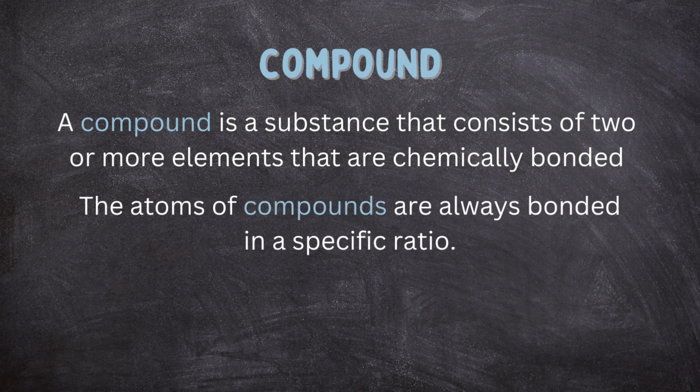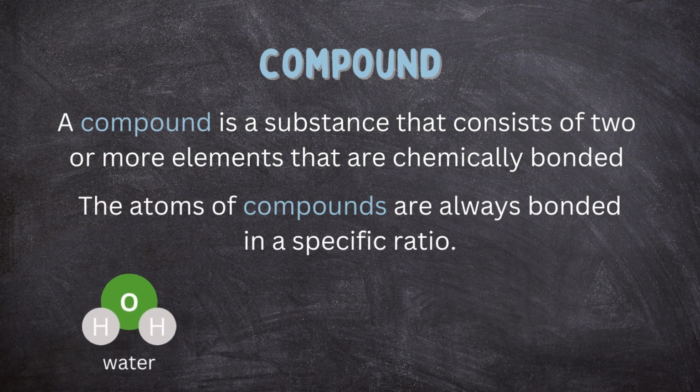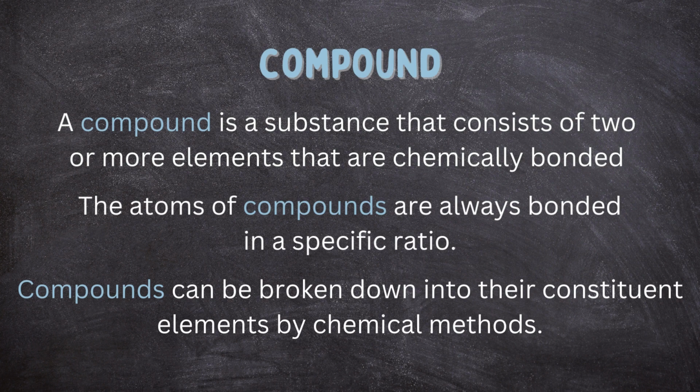The atoms of compounds are always bonded in a specific ratio. For example, water is bonded in a fixed ratio of 2 hydrogens to 1 oxygen. Each compound is written in a chemical formula which represents this ratio. For water, the formula is H2O. Unlike elements, compounds can be broken down into their constituent elements by chemical means.